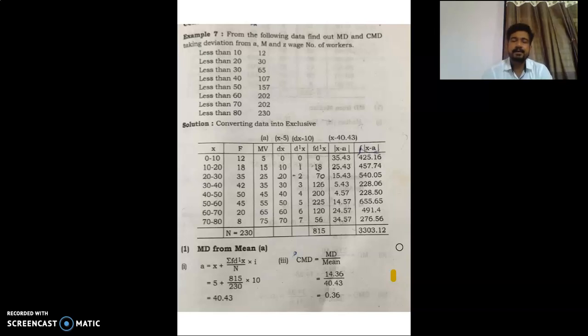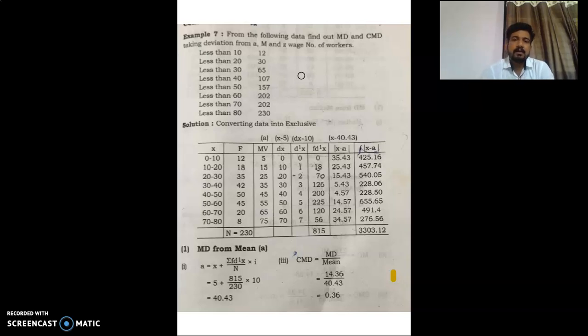That series we have to convert into a continuous series, with the number of workers as frequency ranging from 12 to 230. Now we just have to convert that series into an exclusive series. So less than 10, less than 20 become 0 to 10, 10 to 20, 20 to 30, 30 to 40, 40 to 50, 50 to 60, 60 to 70 and 70 to 80. Understand? The frequencies we had are cumulative, so they have to be converted into actual frequencies, because the series is an exclusive series. So you just have to find the exact frequency.